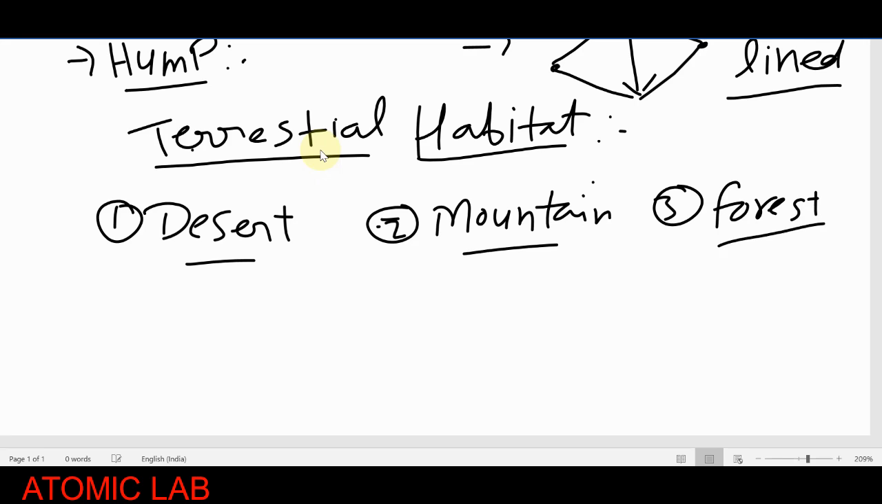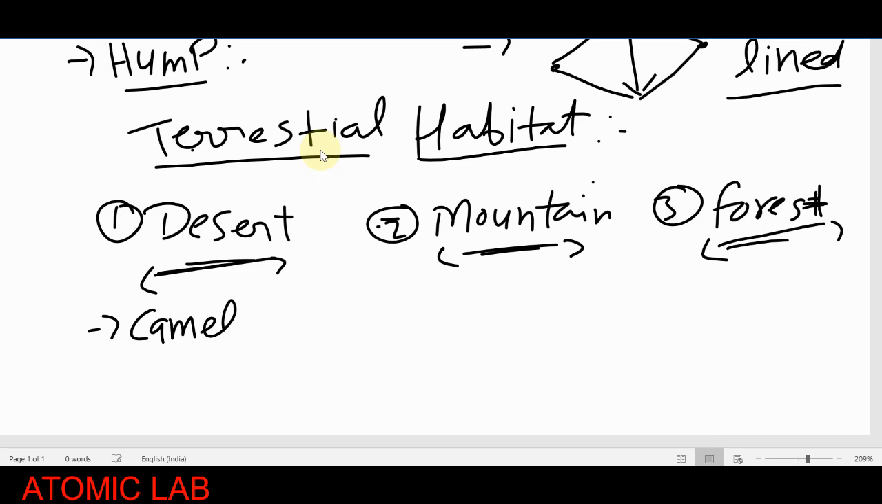Now students, we will discuss what kind of animals live in these habitats. You know that some animals which can live in the desert cannot survive in the mountains and forest. Those animals which can survive in the mountain regions cannot survive in the desert and forest. Similarly, those animals which can survive in the forest generally do not survive in the desert and mountain regions. Firstly, we take some examples of animals which survive in the desert, like the camel. You all know that the camel lives in the desert. Like the snake, it also lives in the desert.